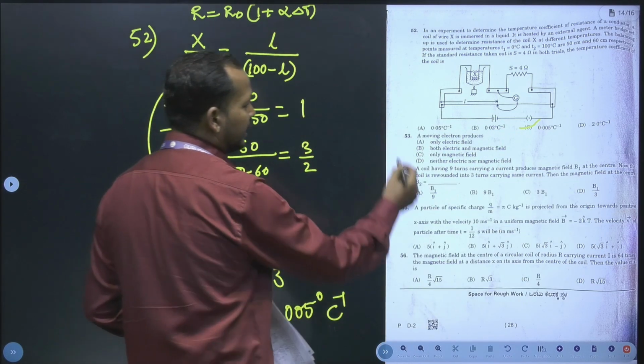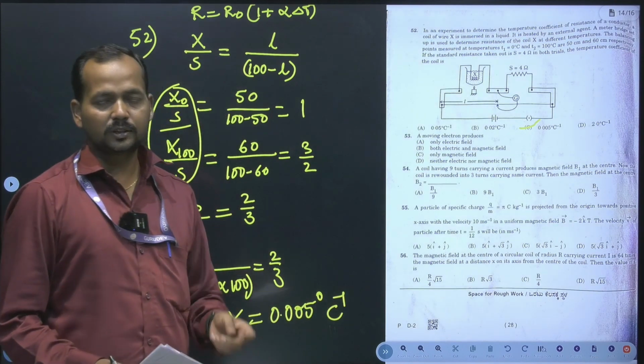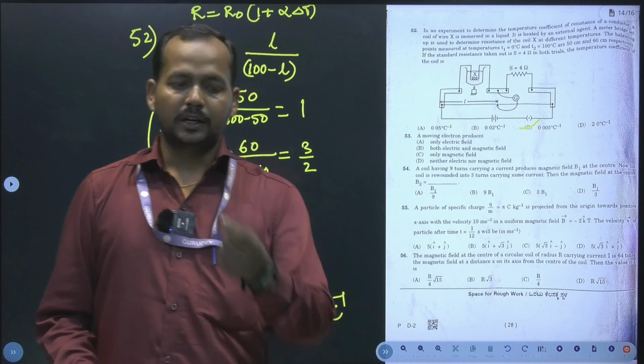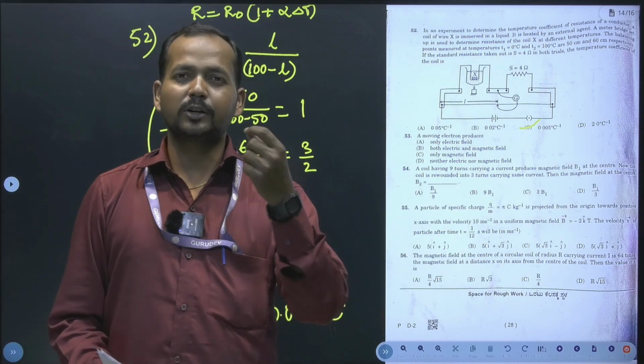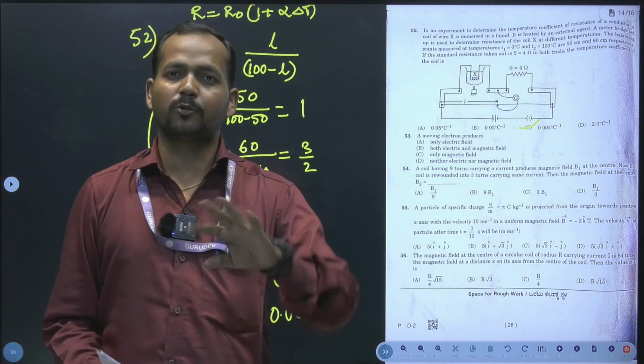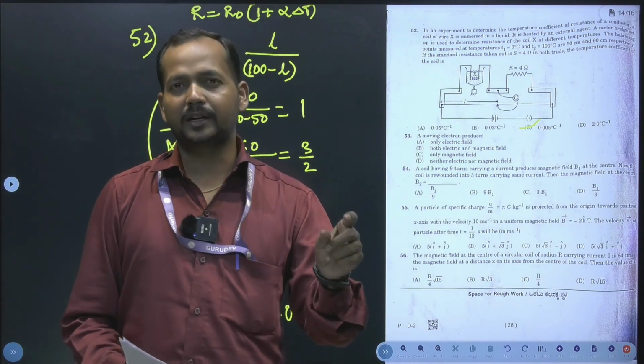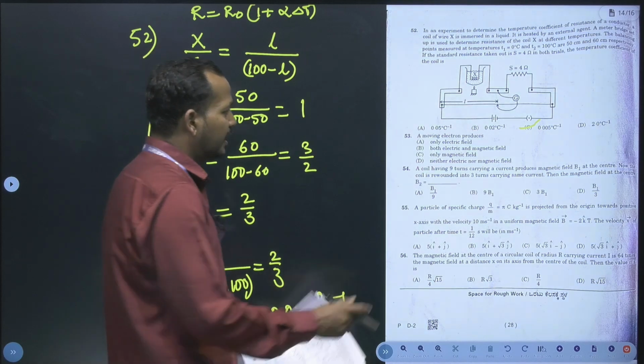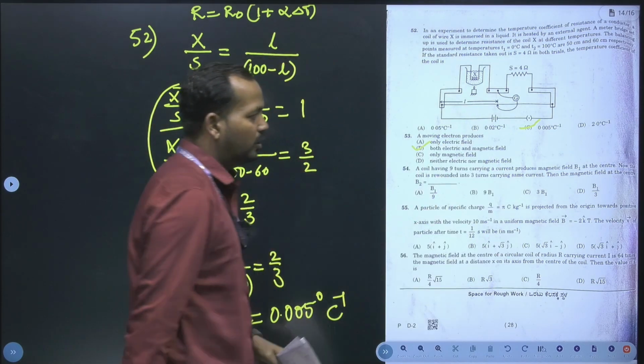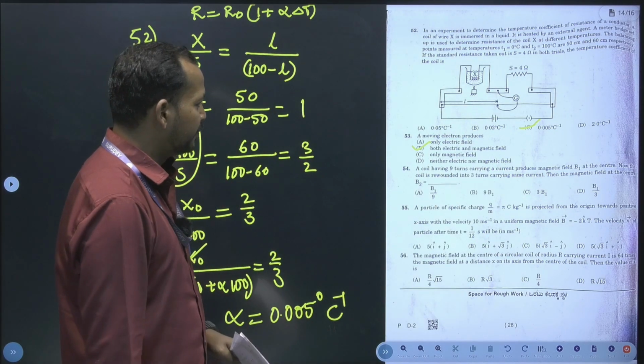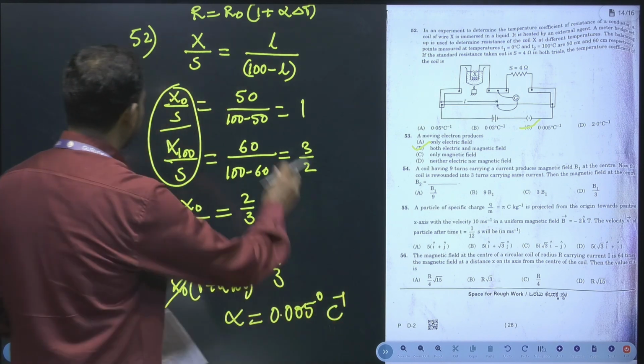Now next 53, a moving electron produces, this is a question from electromagnetic waves. If an electron is moving, it not only produces a magnetic field, along with that it produces an electric field, both. So an accelerated charged particle produces electromagnetic waves, hence the answer is B. Both electric field and magnetic field. Now next 54th question.